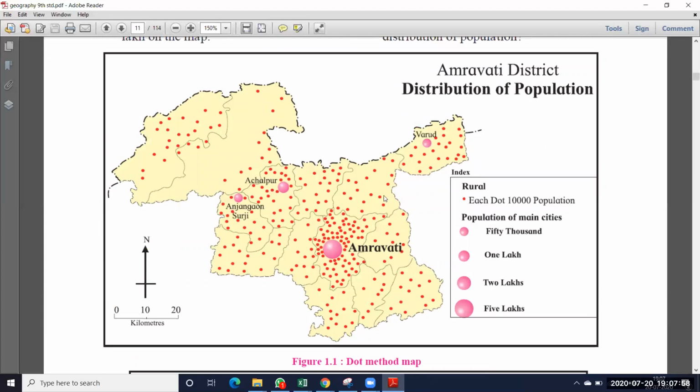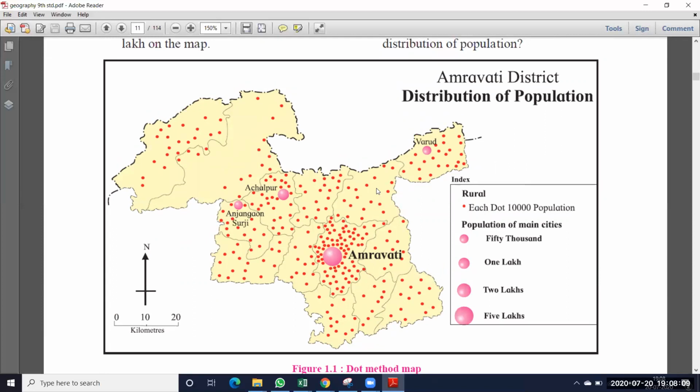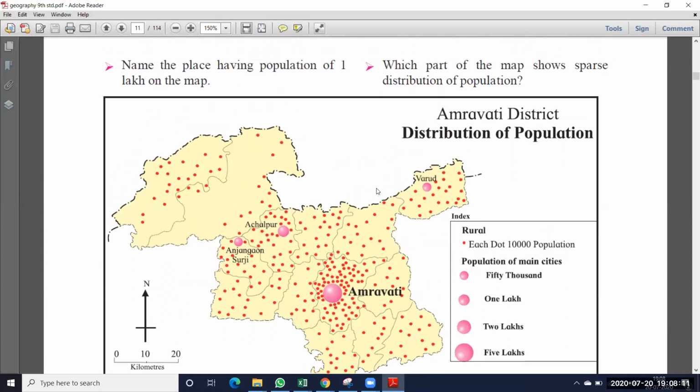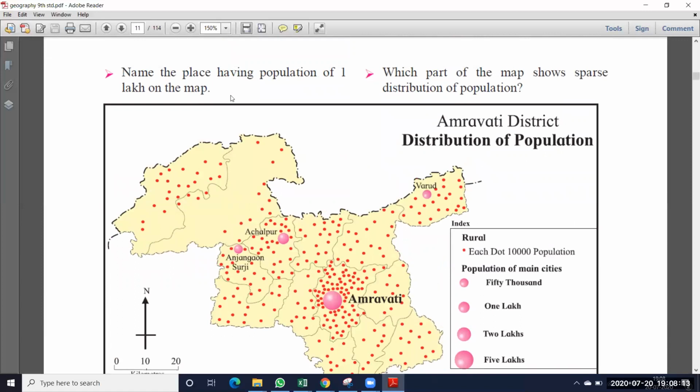Distributional map. Which method was used? Here they used the dot method. So this is which district map? Amaravati district map. Okay, so what is the first question? Name the place having a population of 1 lakh on the map.